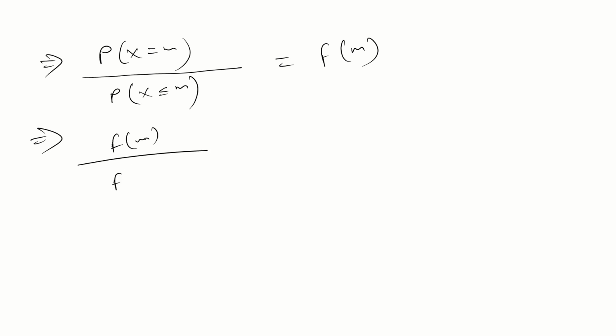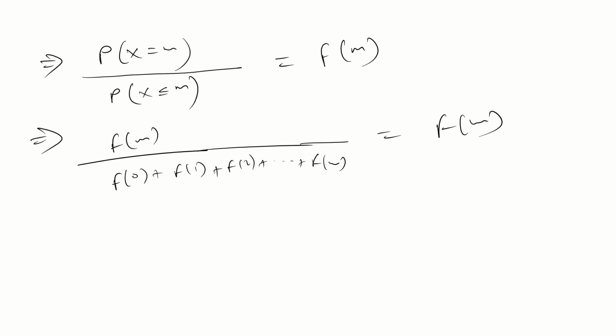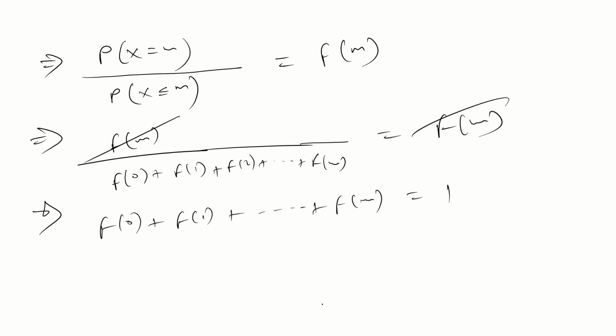The probability that x is less than or equal to m means f(0) plus f(1) plus f(2) and so on till f(m), and this is equal to f(1). So f(m) cancels. What you will get? f(0) plus f(1) plus till f(m) is equal to 1 now.